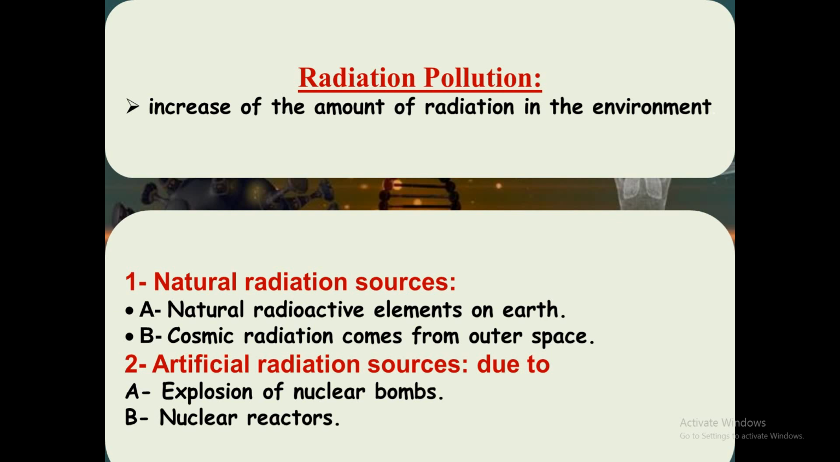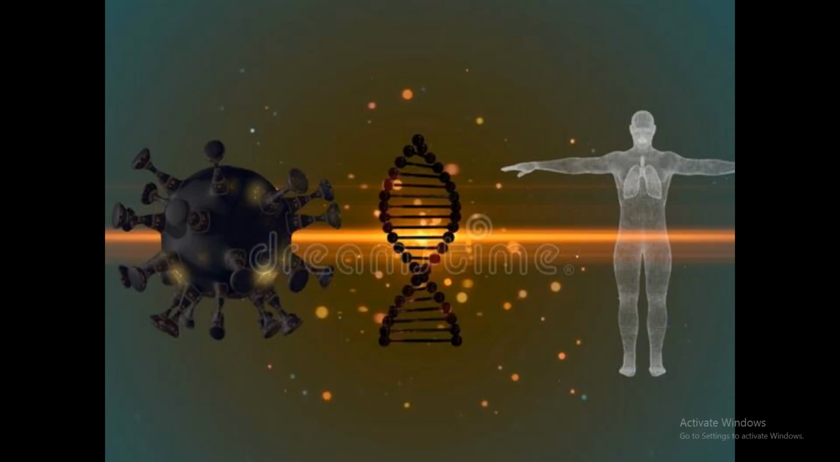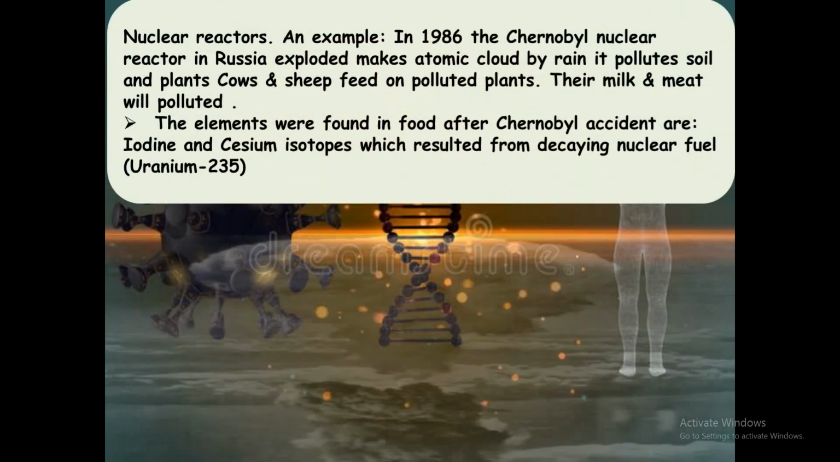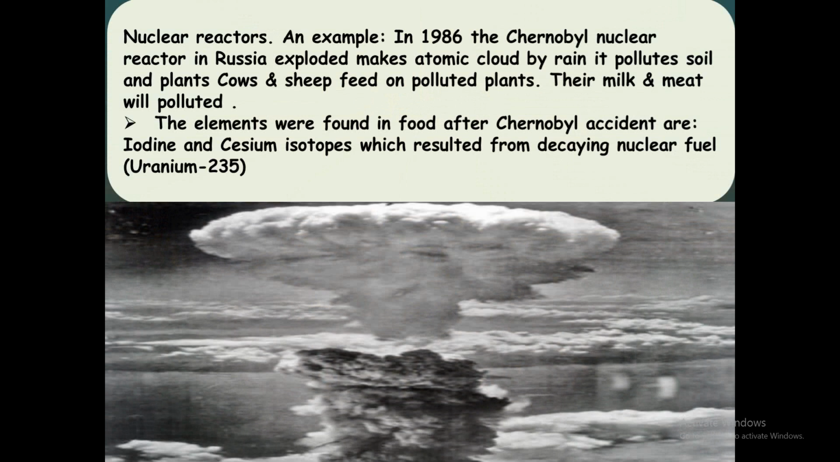What are the artificial sources? Number one, the explosion of nuclear bombs, which makes huge radiation pollution. Number two, nuclear reactors. For example, in 1986, the Chernobyl nuclear reactor in Russia exploded and made an atomic cloud that came down with rain.